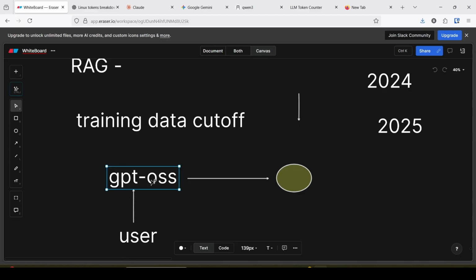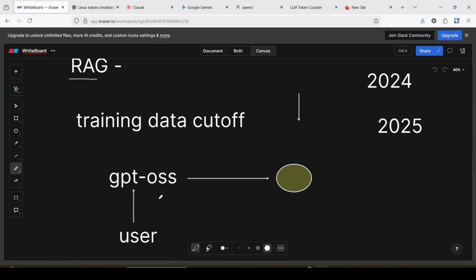That means it retrieves data not from the training data, but from the data connected to this model. It is connected with the help of MCP or any other mechanism you can connect. I will show you. RAG is very important when the model is not trained on a topic and we ask queries on that topic. How will we get the answer? In that situation, you can implement RAG.